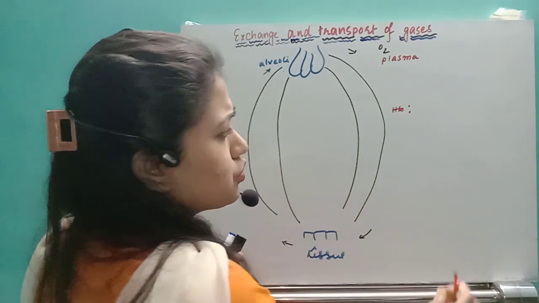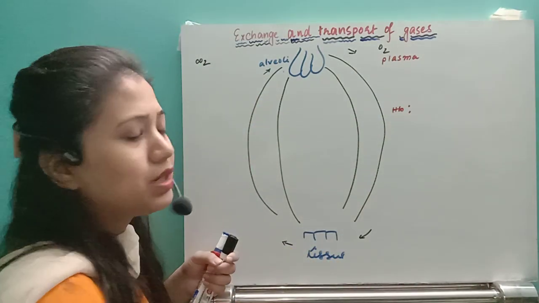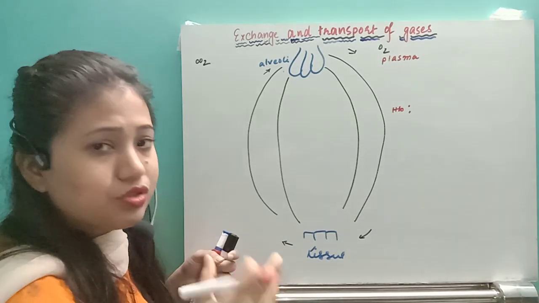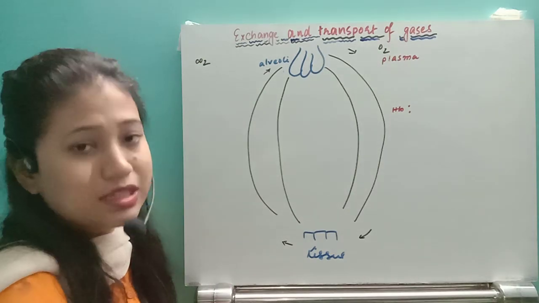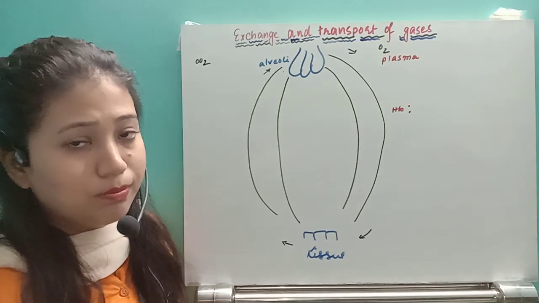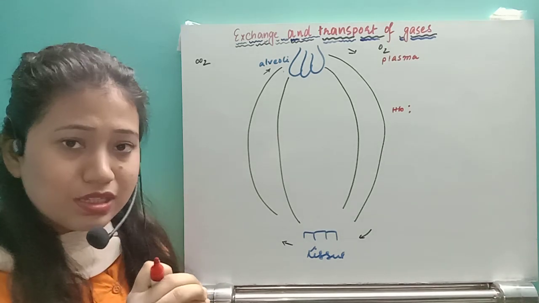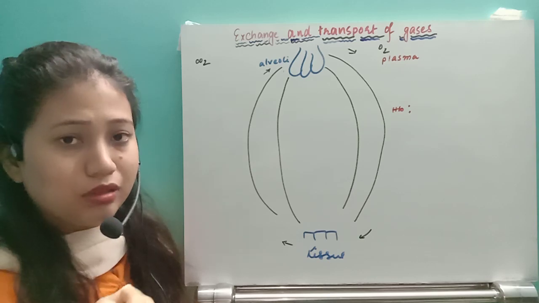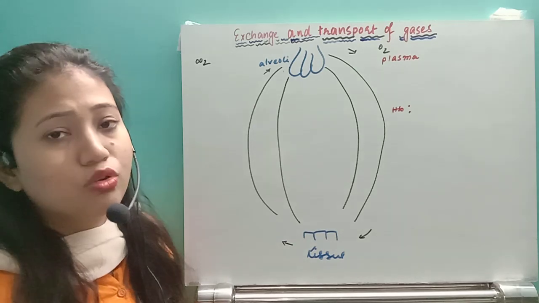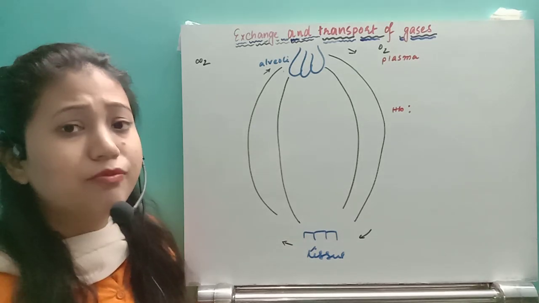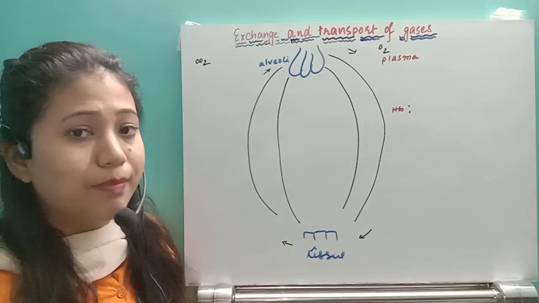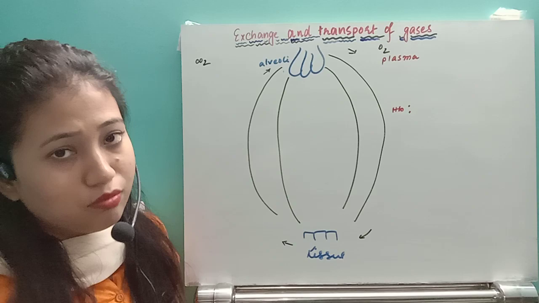First of all, when it comes to hemoglobin, you know that hemoglobin is a structure present in the RBC. On the surface of the RBC, the hemoglobin molecule is there. Hemoglobin will have two parts. One is the heme part, another is the globin part. With one heme, there are 4 globins attached, and with that ferrous ring, the oxygen molecule will bind. One hemoglobin molecule can bind with a maximum of 4 oxygen molecules. That thing you have to remember. One hemoglobin will bind with a maximum of 4 oxygen molecules.